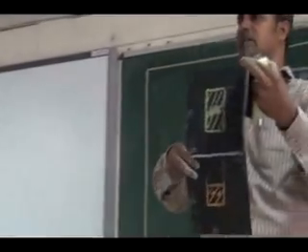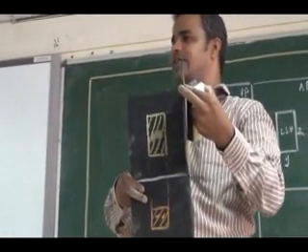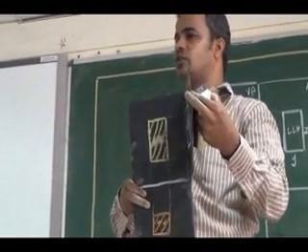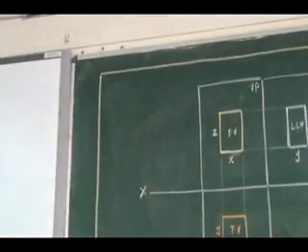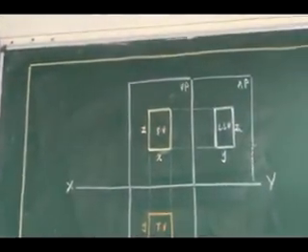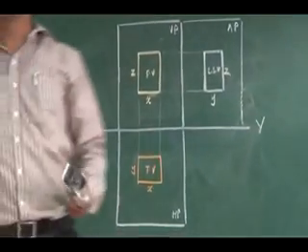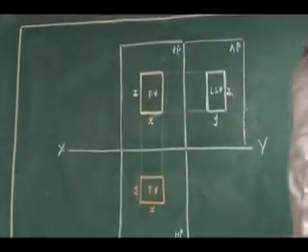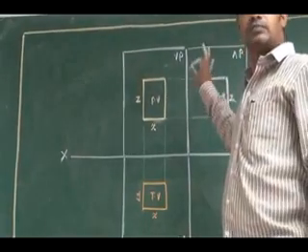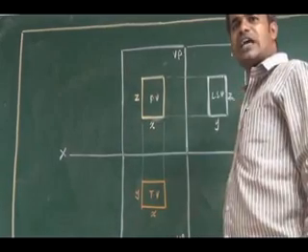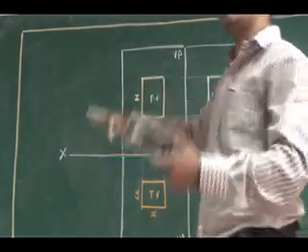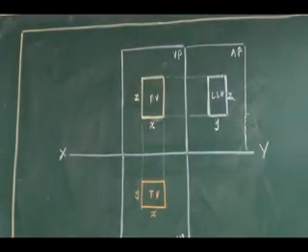Once you have obtained the left side projection, the horizontal plane has rotated like this. The auxiliary plane, with the left side view, I have to open it like this. So the left side view you have obtained in the auxiliary plane comes to the right side of the front view. This is the setup you have, which you should remember as far as first angle projection is concerned. This is the layout: front view is here, top view is below the reference line, and the side view will come along the front view, and left side view comes to the right side of the front view.